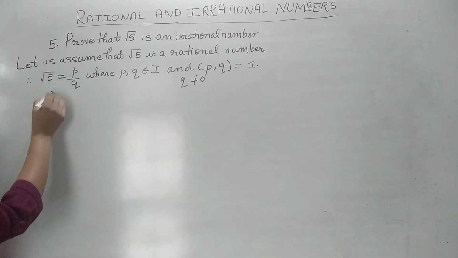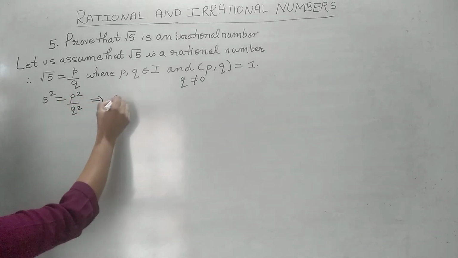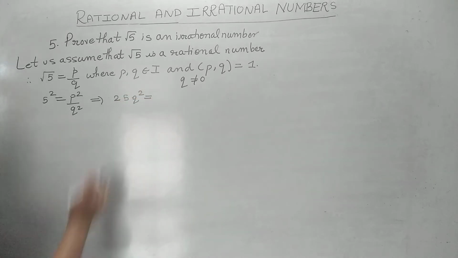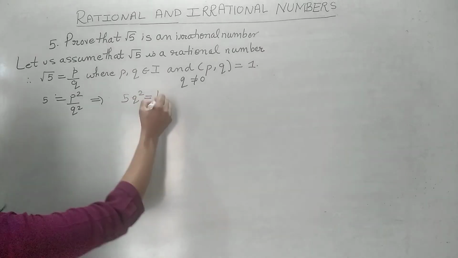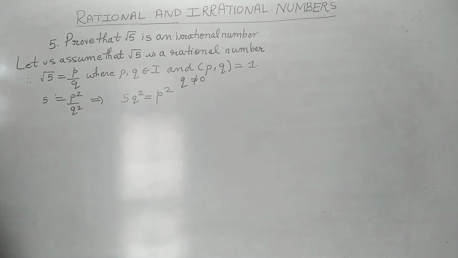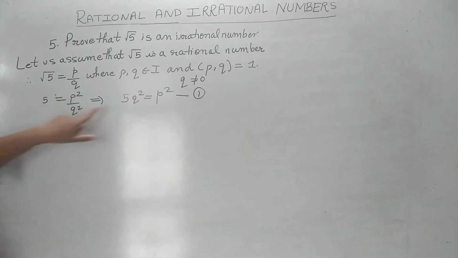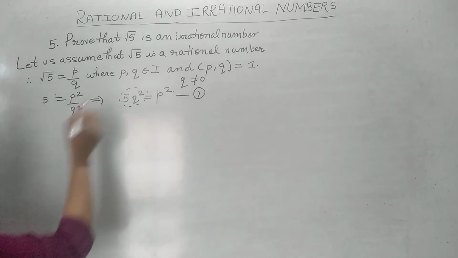Now let us do the squaring on both the sides. So that means, this is not 25, the square of root 5 is 5. 5q square is equal to p square. Let us take this as the first equation. So we squared both, we are getting this. Now what is this? This is a multiple of 5.